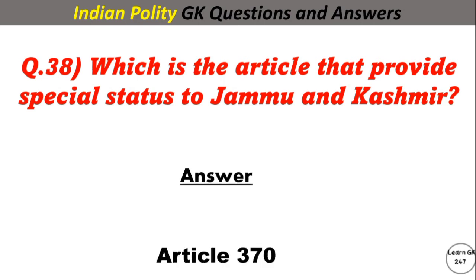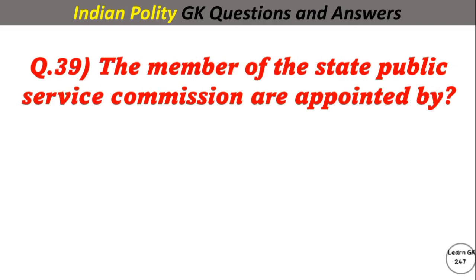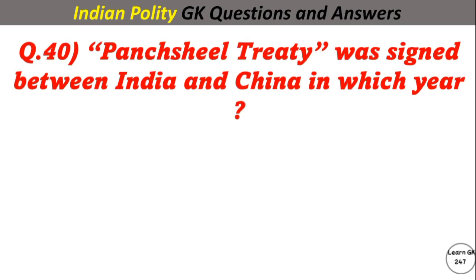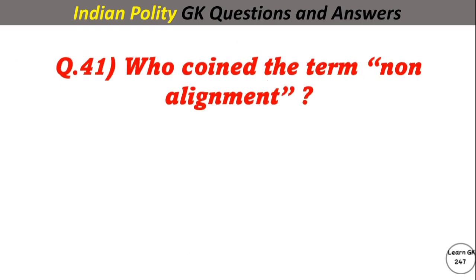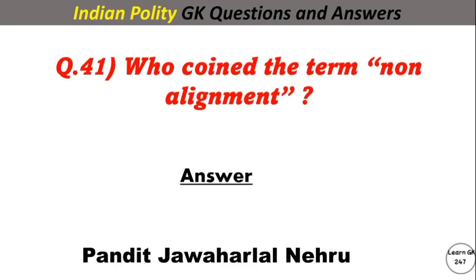Which is the article that provides special status to Jammu and Kashmir? Answer. Article 370. The members of the State Public Service Commission are appointed by the? Answer. Governor. Panchsheel Treaty was signed between India and China in which year? Answer. 1954. Who coined the term non-alignment? Answer. Pandit Jawaharlal Nehru.